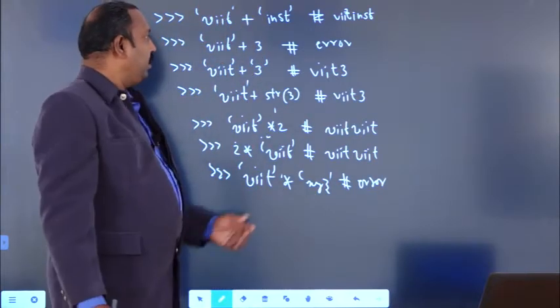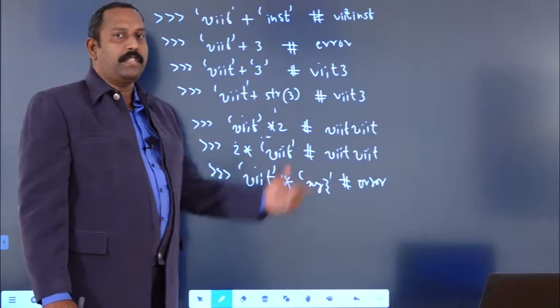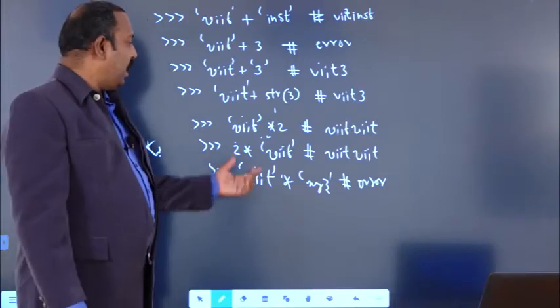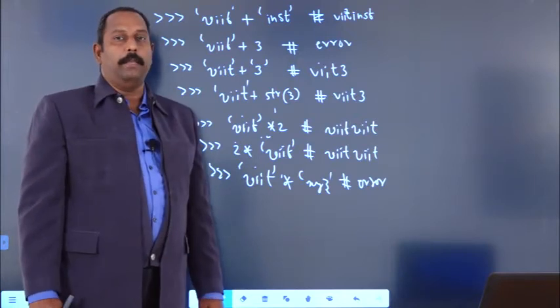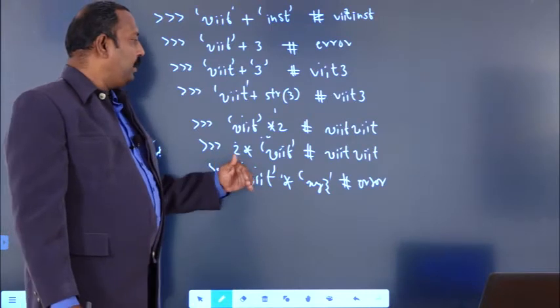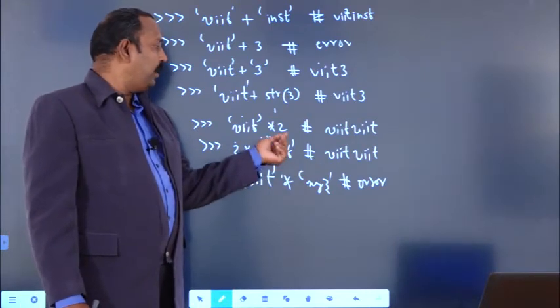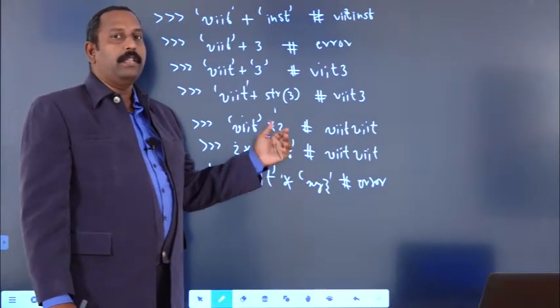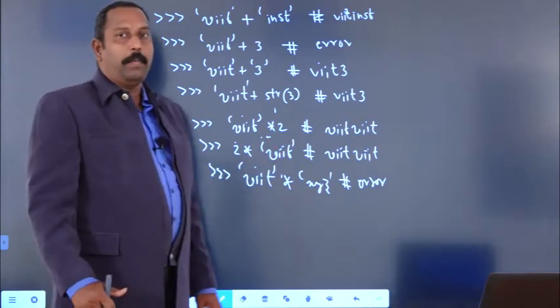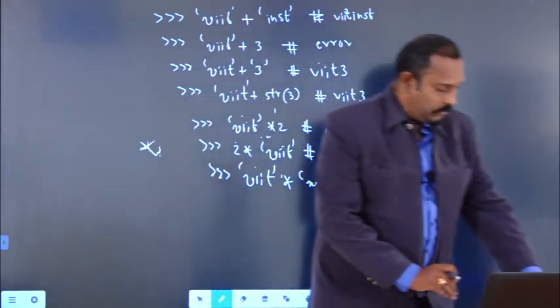So the plus operator can also be used for string data type and it will act as a concatenation symbol. Star can also be used with string data type, and it will act as a replicator. That means it will display more than one time, whatever integer value you have given, that many times the string will be displayed. So this is about arithmetic operators in Python.